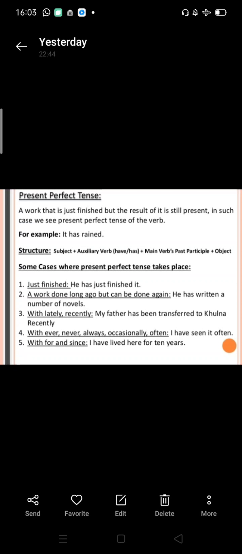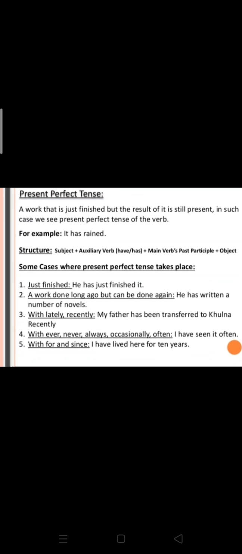A work done but can be done again. He has written a number of novels. With lately, recently, we use present perfect tense. My father has been transferred to Khulna recently. With ever, never, always, occasionally, often, we use present perfect tense. I have seen it often. With for and since, we can use present perfect tense. I have lived here for 10 years.